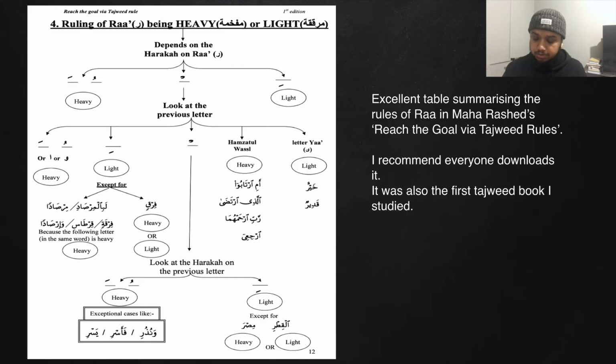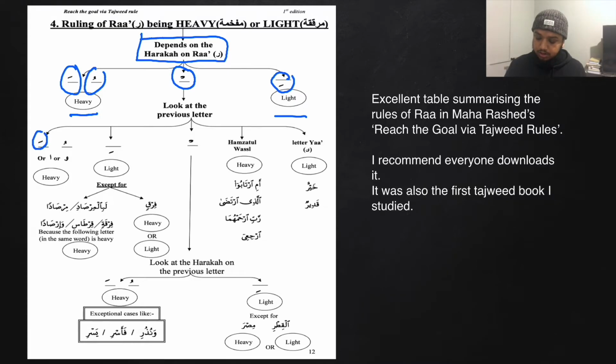So the ruling of Ra being heavy or light depends on the haraka on the Ra. If the haraka on the Ra is a fatha or a dhamma, then the Ra will be heavy. If the haraka on the Ra is a kasra, then the Ra will be light. If the Ra has a sukoon on it, then we look at the letter beforehand. If the letter beforehand has fatha or dhamma, then it will be heavy. If it has a kasra, then it will be light, except for these 5 exceptions we mentioned previously.